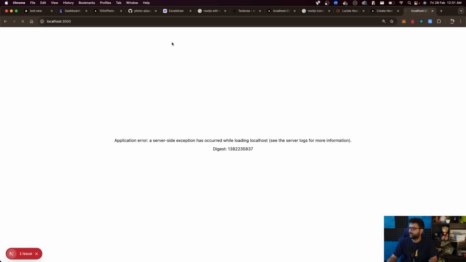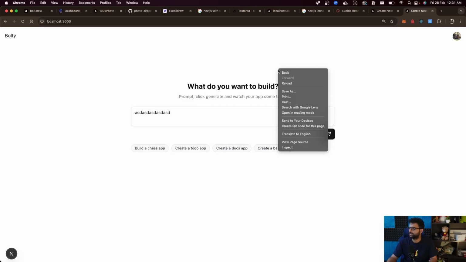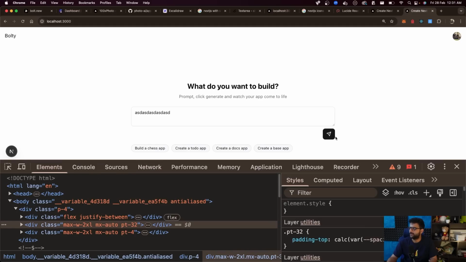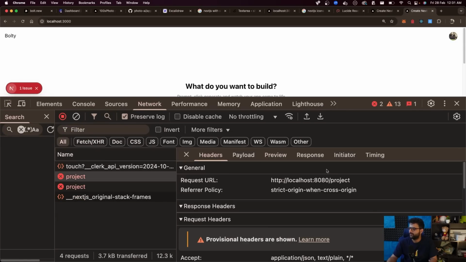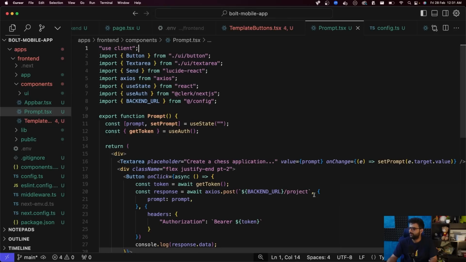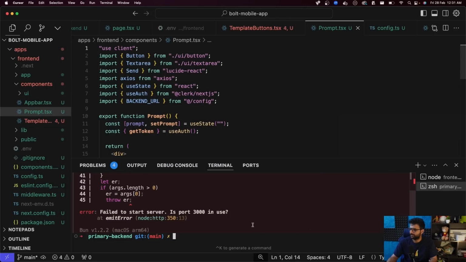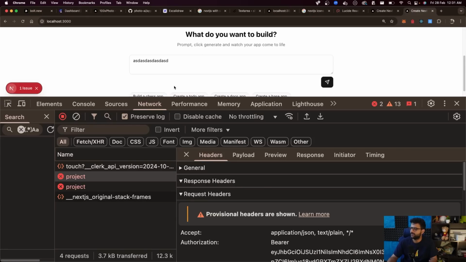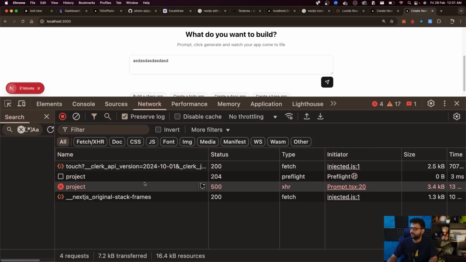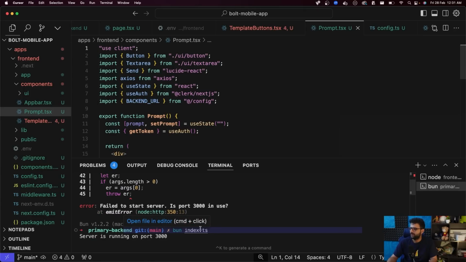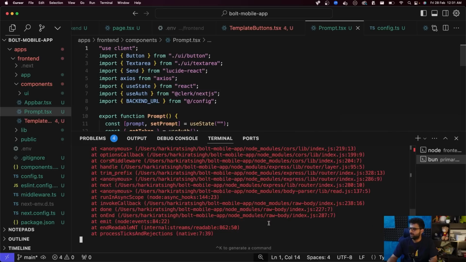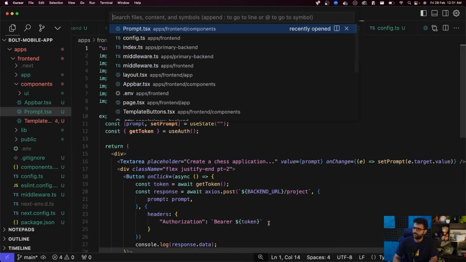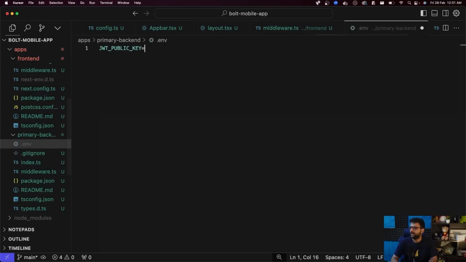And this time, hopefully, if I write some text here and click on inspect and hit the arrow, it fails. No apparent error, which probably means the backend crashed, or the backend isn't even up yet. Let me start the backend. Let me try that one more time. Send. And this time we got back a 500, which means the backend crashed because the JWT crashed. So yeah.